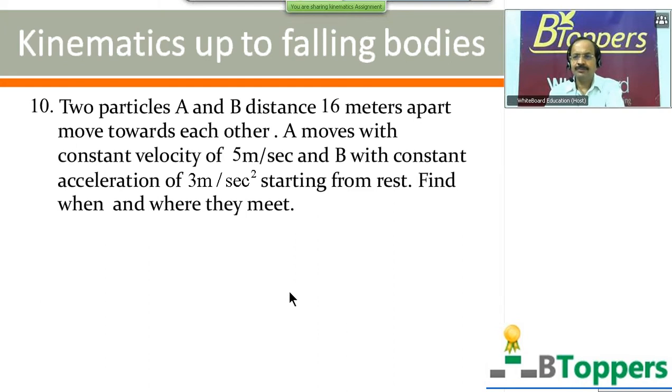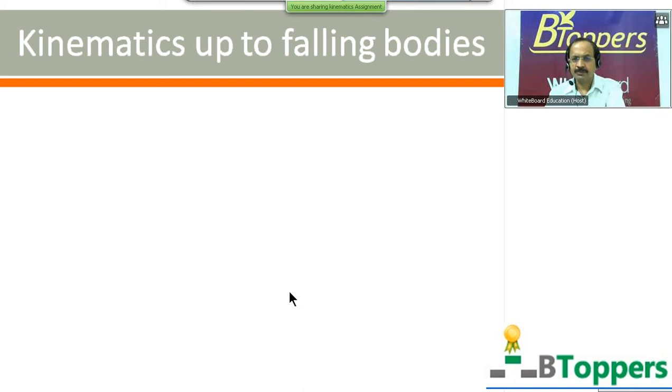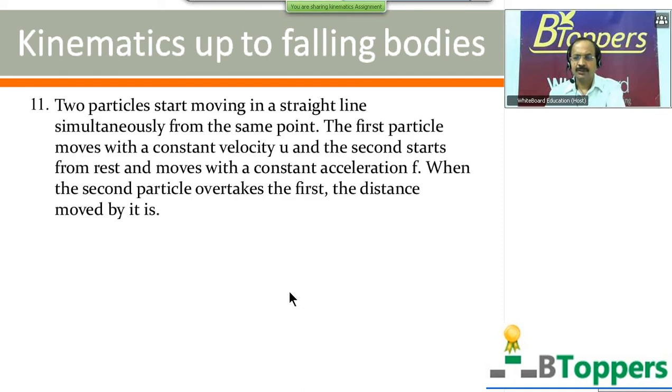So in case you require more time to try the question, you can take a pause and try the problem. I would like to show you the next problem. Question number 11. Two particles start moving in a straight line simultaneously from the same point. The first particle moves with a constant velocity u, and the second starts from rest and moves with a constant acceleration f.